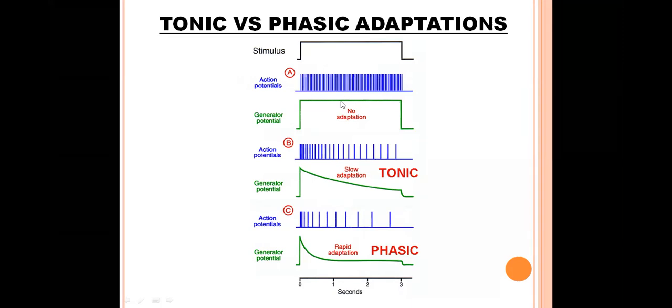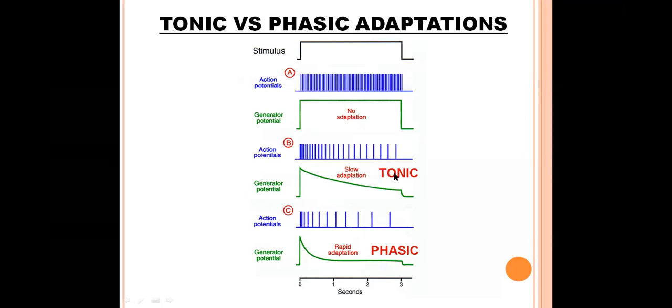When no adaptation is occurring, the generator potential is directly proportional to the stimulus strength, and action potentials are also directly proportional to the generator potential and stimulus strength.